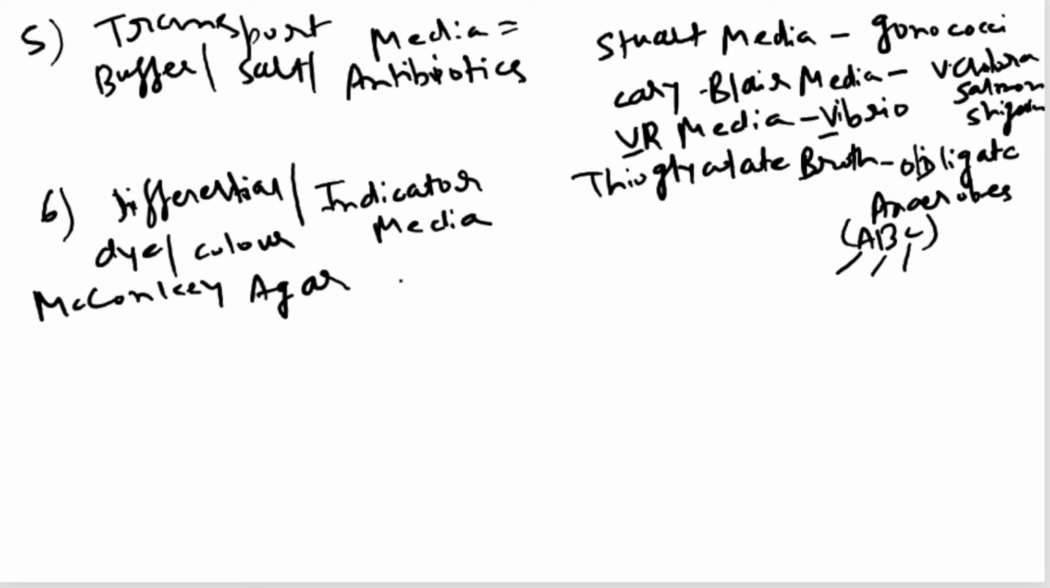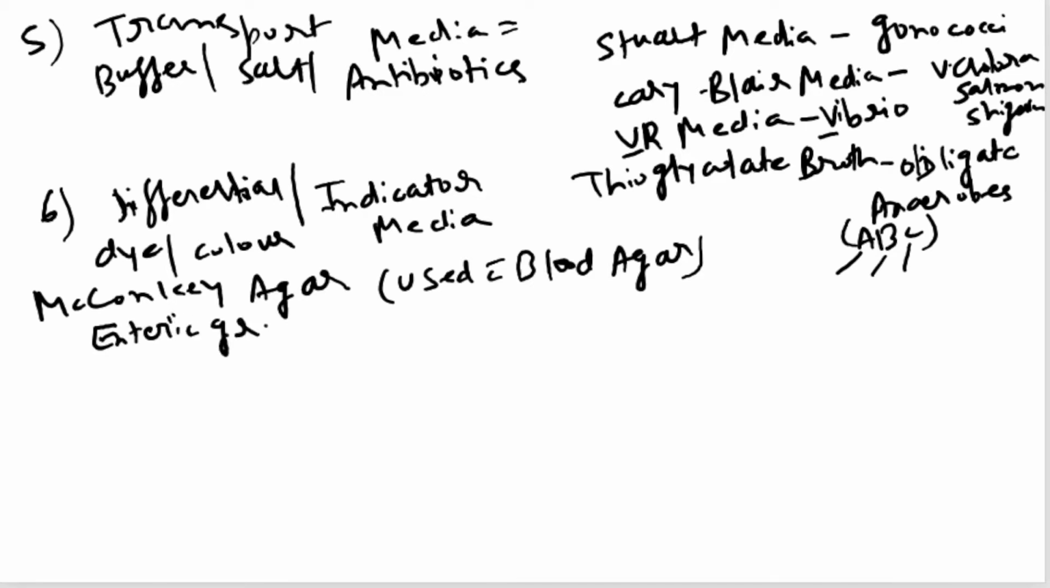MacConkey's agar is usually used with blood agar. It is used for isolation of enteric gram negative bacilli. And I would like to comment that MacConkey's agar is not only a differential or indicator media, it is also a selective media. S for selective, D for differential. Very important from the examination point of view.